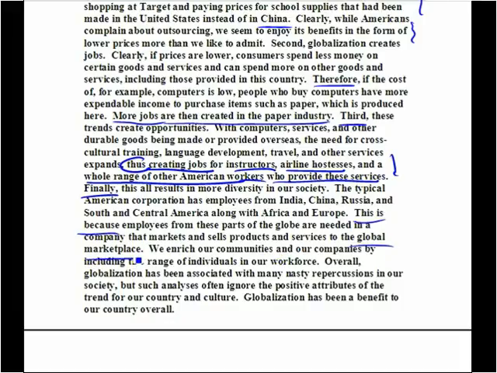So the writer now links this diversity to the trend of globalization. We enrich our communities and our companies by including this range of individuals in our workforce. So the writer here does a much better job than the writer of the previous paragraph did in developing the point about increasing diversity and the connection between globalization and the increase in diversity.